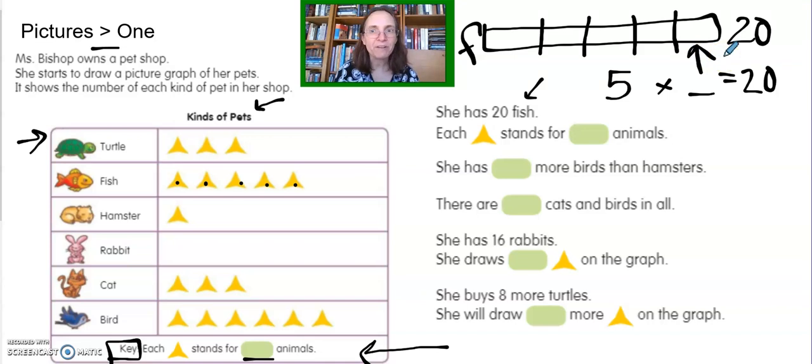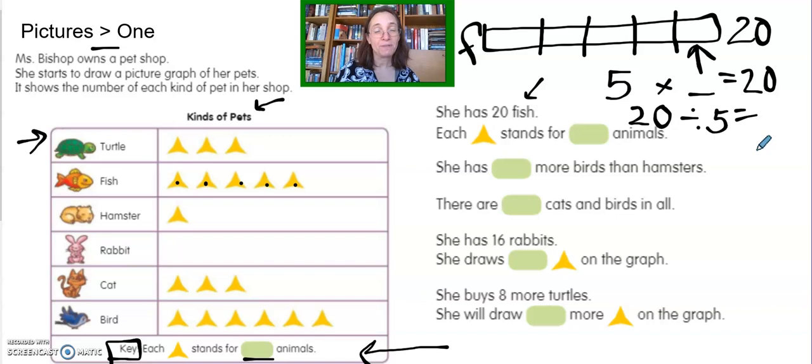You know what we're doing here? We're doing 20 divided by 5, aren't we? Now we've brought in that division. So here's another thing I want you to know about multiplication and division. They're opposites of each other. In multiplication, it's like adding the same number over and over, like 5 plus 5 plus 5, and so forth. But in division, it's like subtracting the same number over and over. So we might ask how many groups of 5 are in 20.